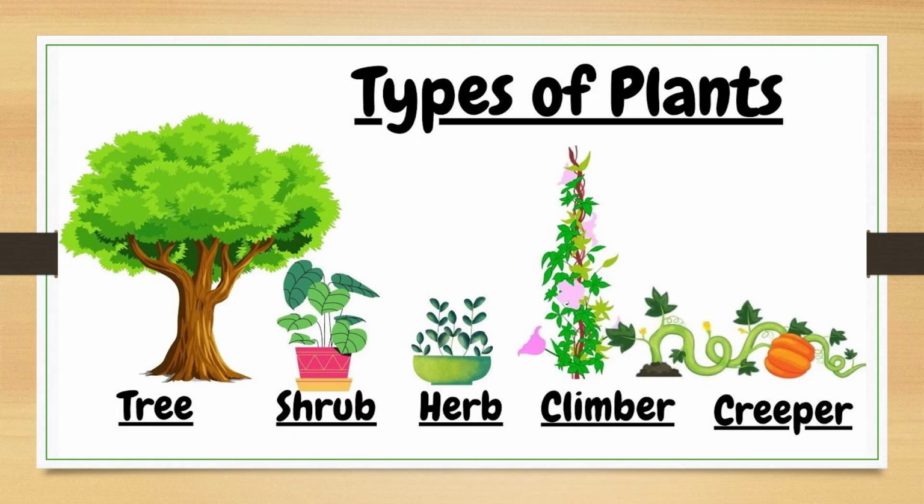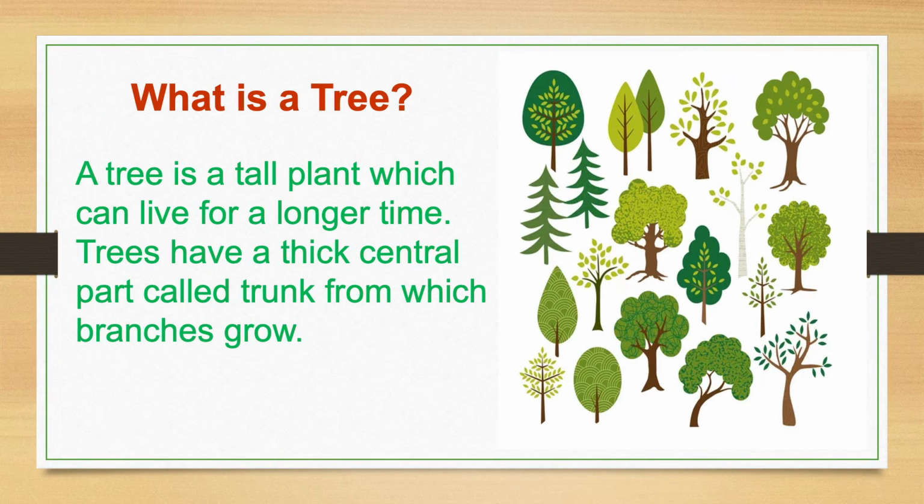Children, on the basis of size of their stem, height, and growth, plants are classified among 5 categories, that is, trees, shrubs, herbs, climbers, and creepers. First of all, we will discuss about trees. Can you tell me what trees are?